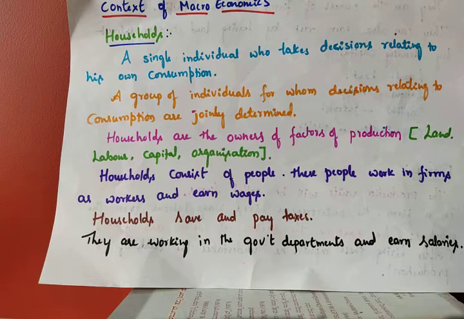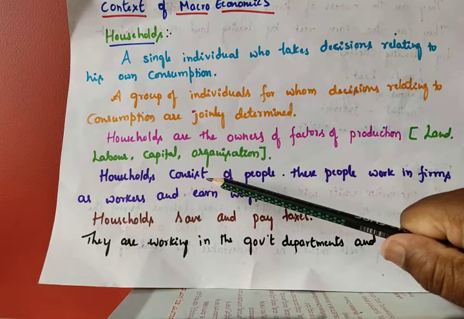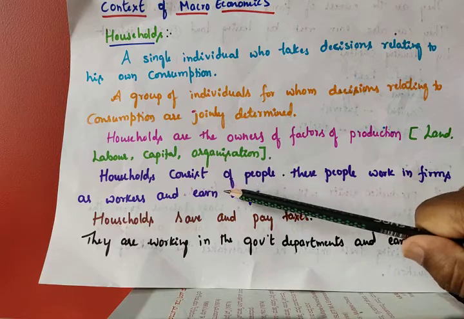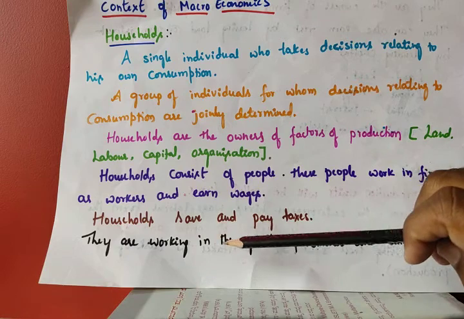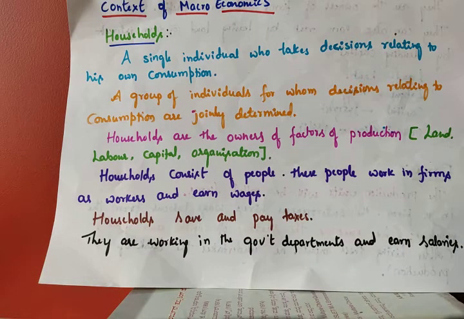Households consist of people. These people work in firms as workers and earn wages. So they are working and getting income like wages. Households also save money and pay taxes to the government.